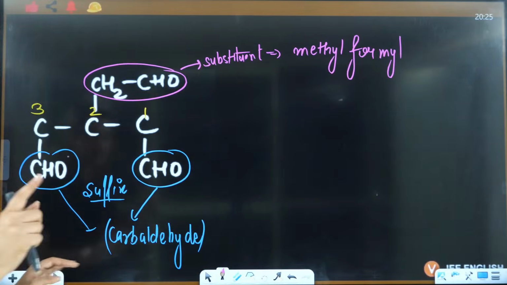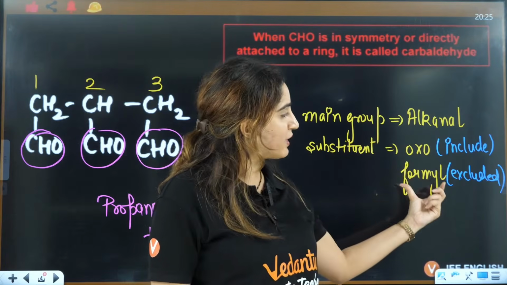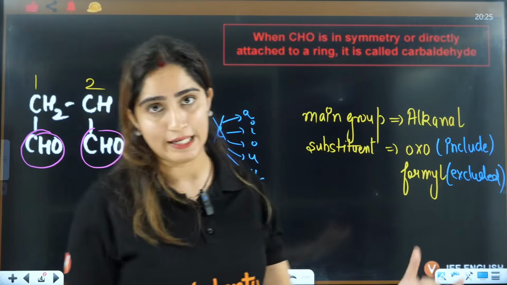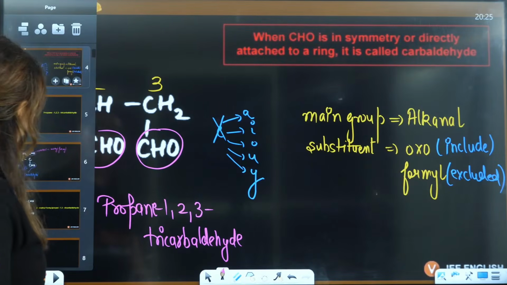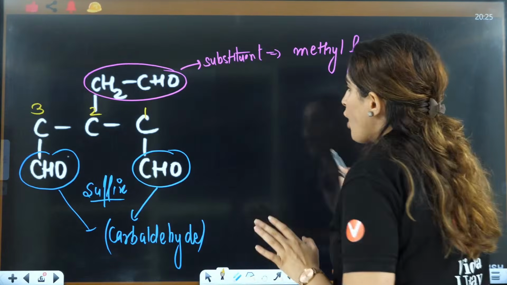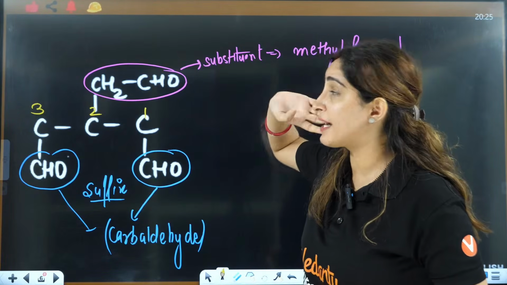Why formyl? As I have told you here also, that when you have it as a substituent and it is excluded from the parent chain, it is called as formyl, right? So that's why you are using here formyl, and hence the answer will be propane 1,3. No, first you will write the substituent.